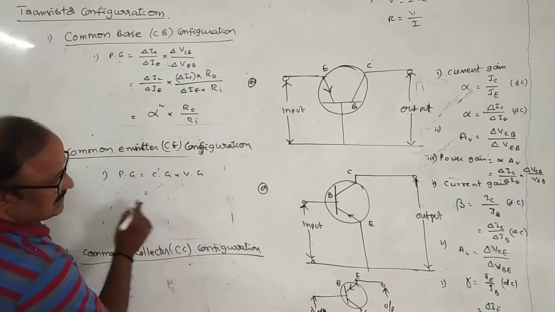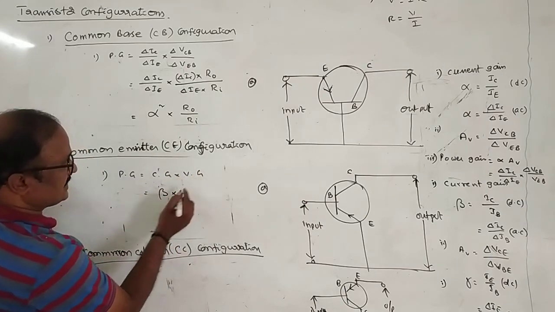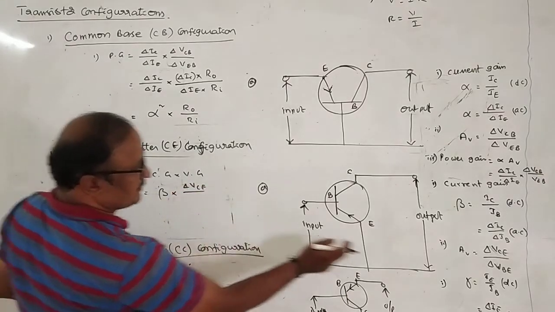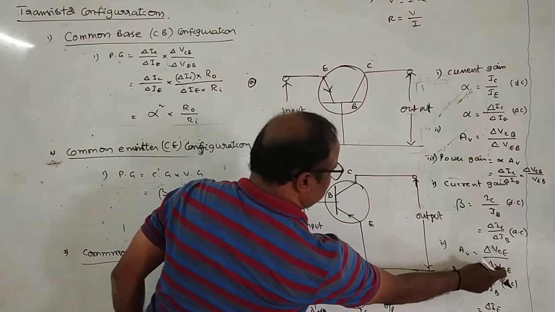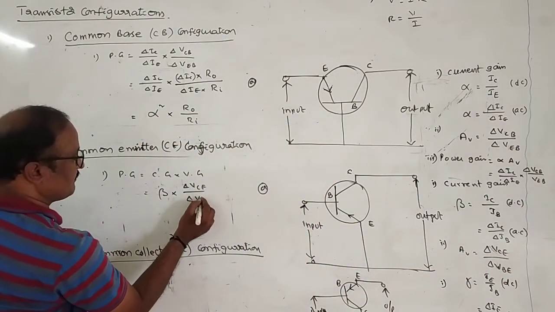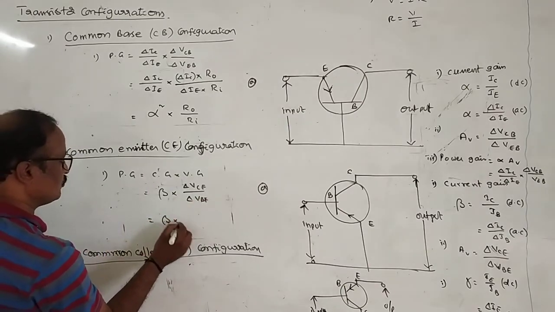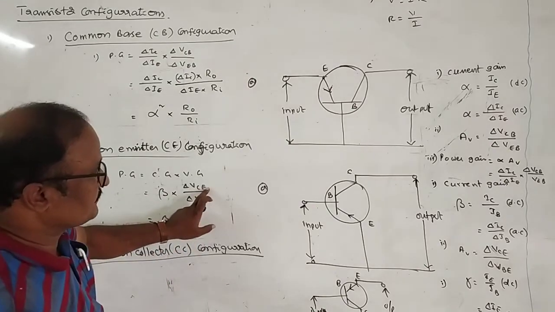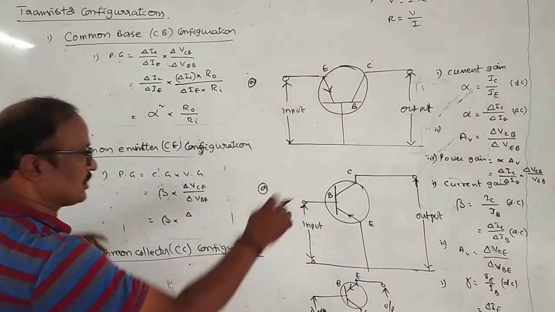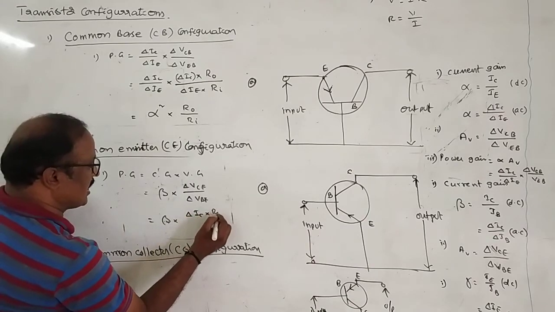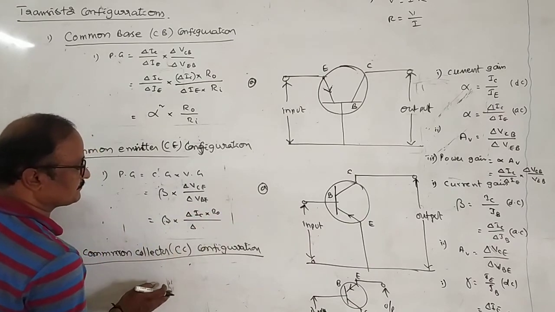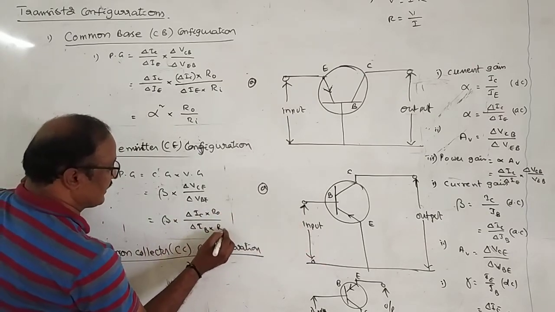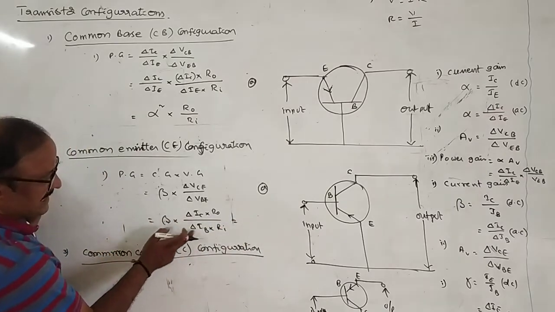Current gain is beta, and voltage gain is delta VCE by delta VBE, which is delta IC into R naught by delta IB into R. Again, delta IC by delta IB equals beta.